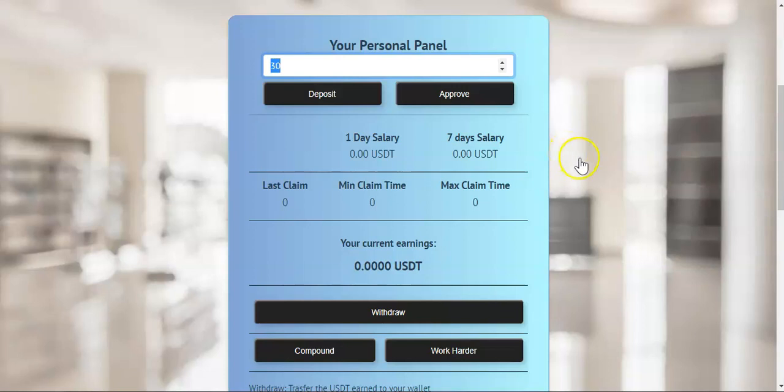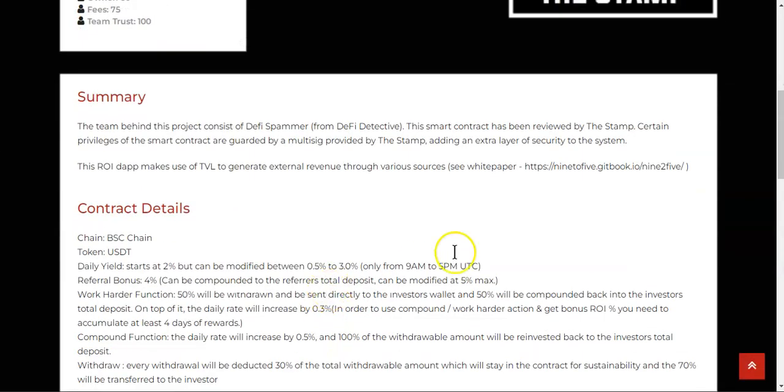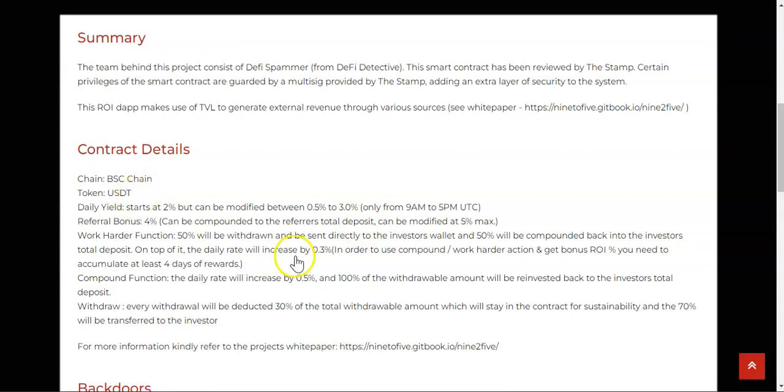and let it go. So one thing that I would like to mention is, once you come over here and make your deposit, you will no longer be able to unstake your deposits. Your deposit will be locked, and I think the maximum you're gonna make from the project is